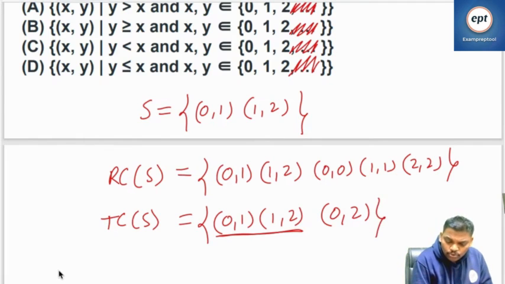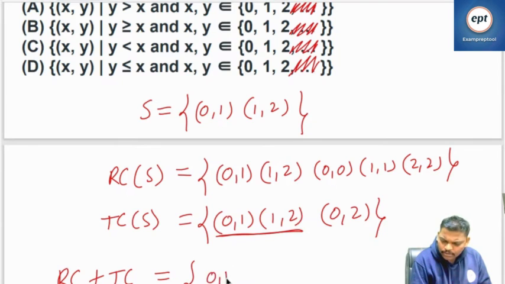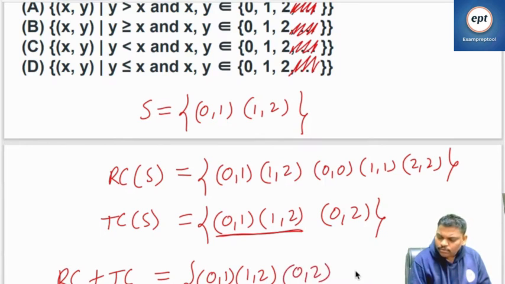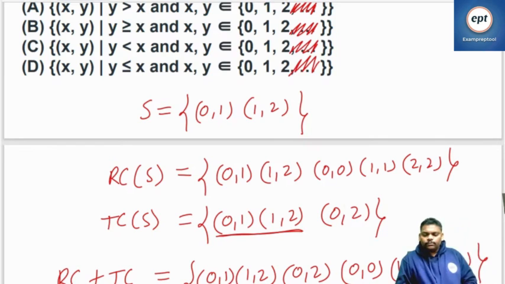It is asking for both the reflexive closure plus the transitive closure of S. So all you have to do is write 0 1, 1 2, and to make it transitive, 0 2 is required. For the reflexive closure, 0 0 is required, 1 1 required, 2 2 required. Just do both, combined. If anything is missing, please take care.